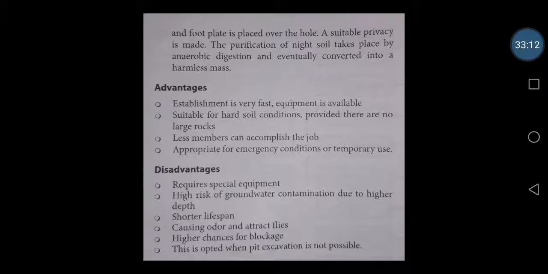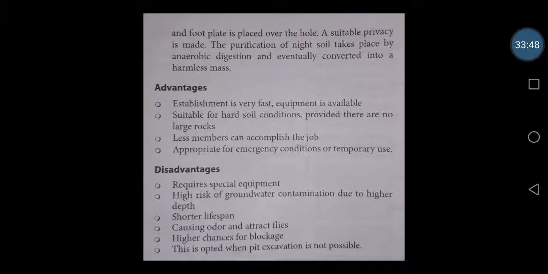The purification of night soil takes place by anaerobic digestion and it is eventually converted into a harmless mass. Because it is deep in the soil, it will undergo anaerobic decomposition. It will be converted into dry night soil, and later it will be a harmless mass. So the various advantages are, the establishment is very fast.